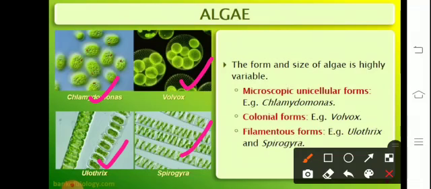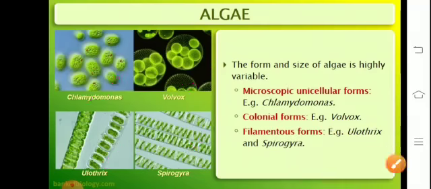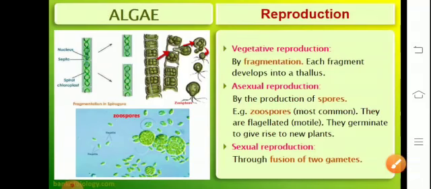Here, each mature Volvox colony is made up of many flagellated cells. Talking about reproduction, before that, the vascular tissue, that means xylem and phloem, are not present. They lack vascular bundles or conducting vessels because the algae are directly attached to the substratum. Therefore, there is no requirement of vascular bundles.